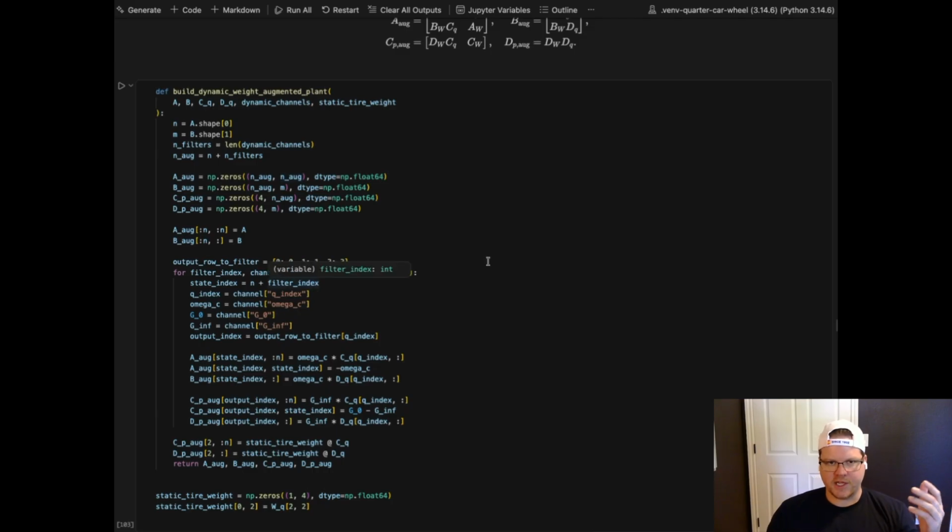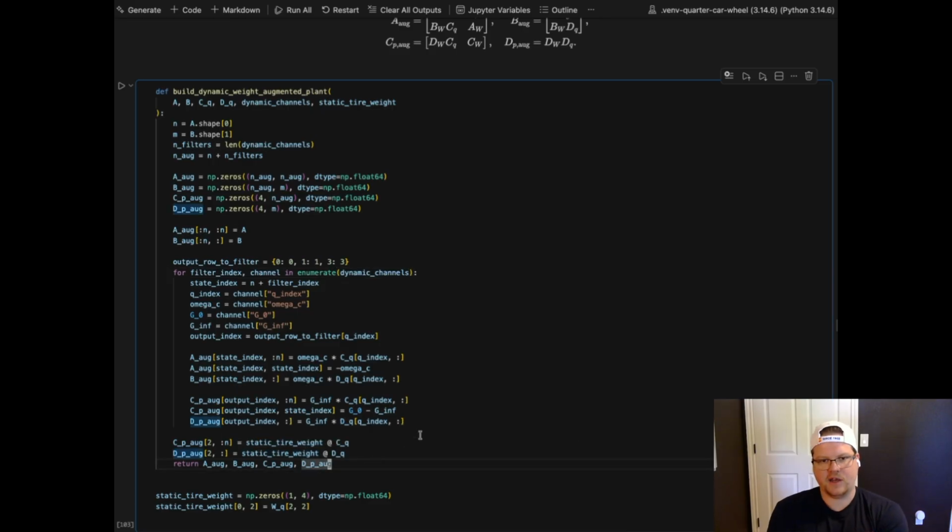We're just taking the dynamic channels that were created above and plugging and playing in terms of getting the right positions on the augmented A, B, C, and D, placed correctly to map the right linear operators in place. And then, as aforementioned, the static tire weight is static, it's not dynamic. So we're placing that in the correct position that Q is defined.